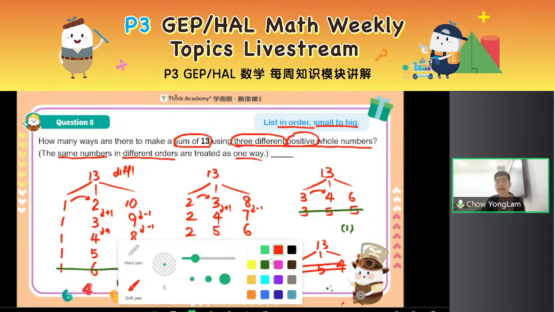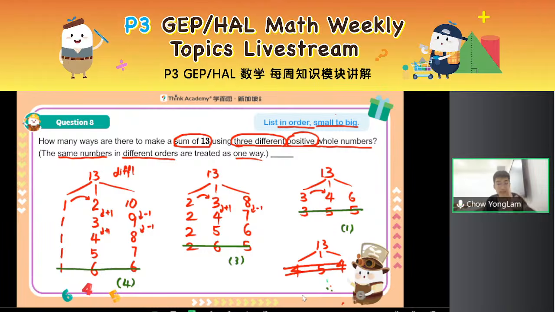I just need to count the existing ways. These are all I have, and there won't be any missing. So in answer, 4 plus 3 plus 1, there should be 8 ways. So remember, list everything in order so that you can get to your answer more safely.